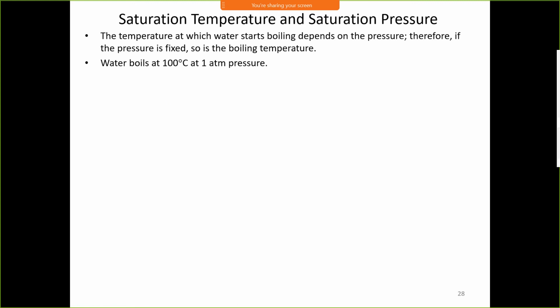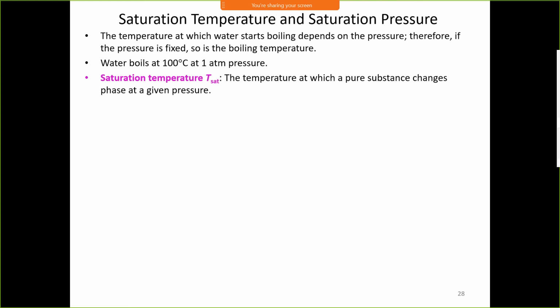Saturation temperature and saturation pressure correspond to each other. It is not like the water is boiling at a particular temperature and water is not at saturation pressure. It is not like that. If the water is boiling, it means water is at saturation temperature and saturation pressure both.